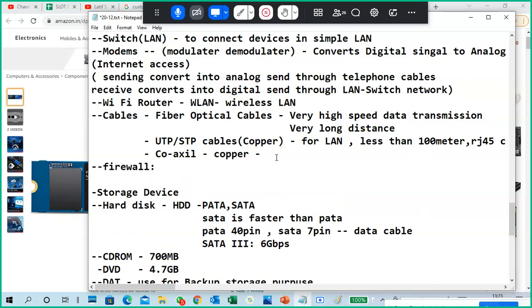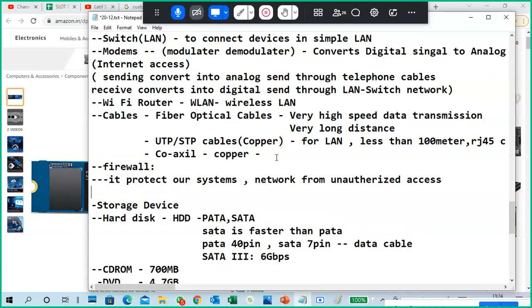So what is a firewall? Anybody knows? It protects. Very good. It protects our systems or network from unauthorized access. Okay, that is a firewall.